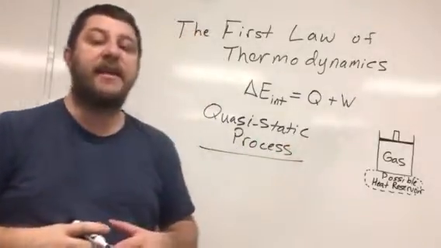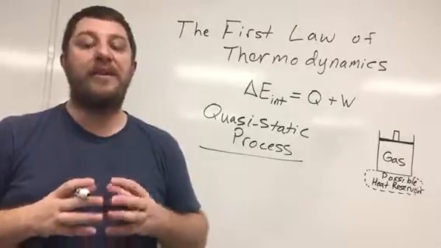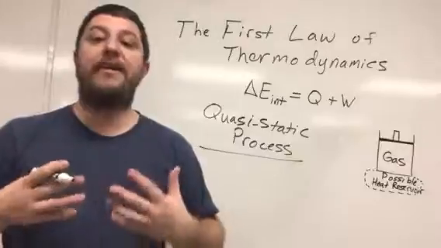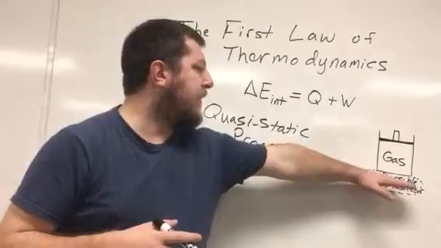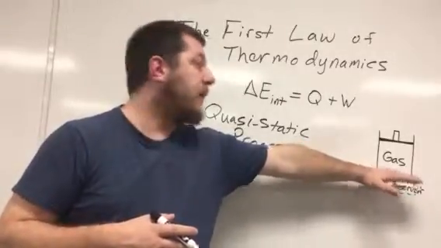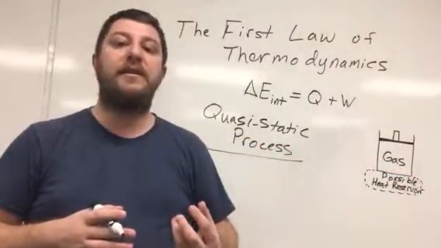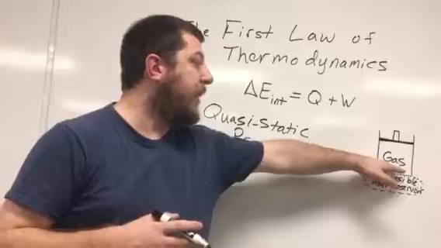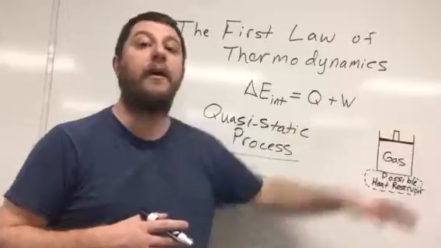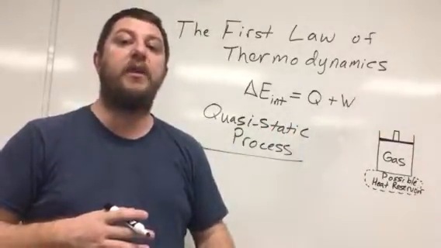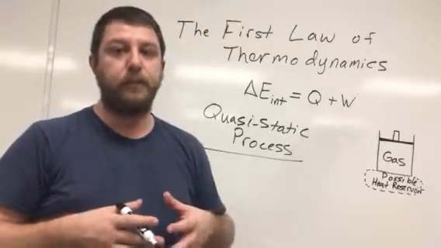process is a process that occurs slowly enough that we would then say that the gas itself maintains a state of equilibrium, okay? And what we might mean by that is, let's say that I have a heat reservoir here. So heat is definitely going to move into the system, but if I let the heat move into the system slow enough, then I don't really get any sort of energy gradient between the molecules down here and the molecules up here. So as the heat is moving in, it's doing it slow enough that all of the molecules are essentially in thermal equilibrium with each other, okay?